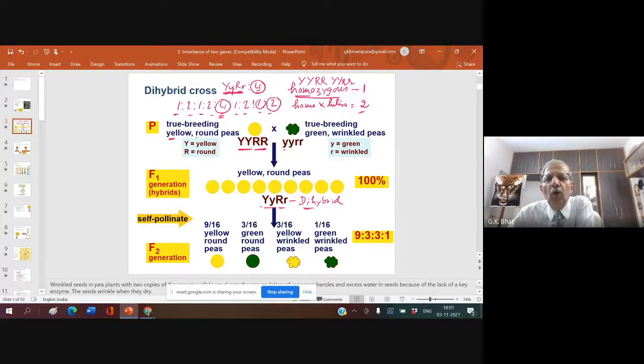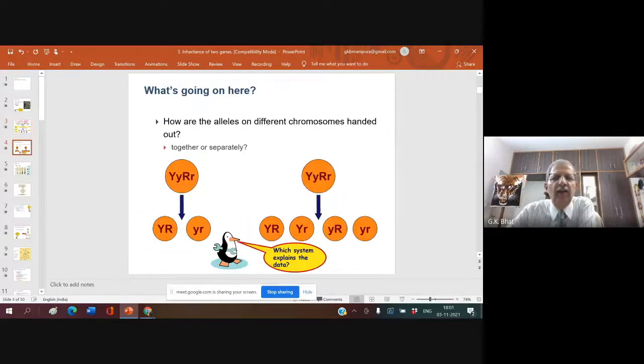And one homozygous, one heterozygous. One homozygous, this is homozygous, and this is heterozygous. Like this, it always occurs 2 in number. Now let us see that. Look here, I will come to this point later.